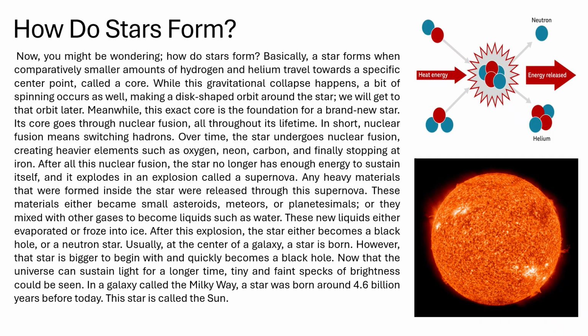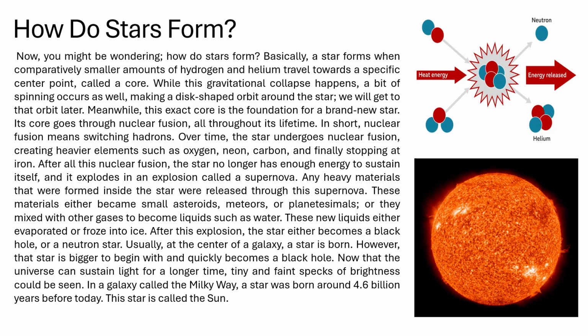Any heavy materials that were formed inside the star were released through the supernova. These materials either became small asteroids, meteors, or planetesimals, or they mixed with other gases to become liquids such as water. These new liquids either evaporated or froze into ice, as the conditions needed to keep liquid in its liquid state didn't really exist yet.